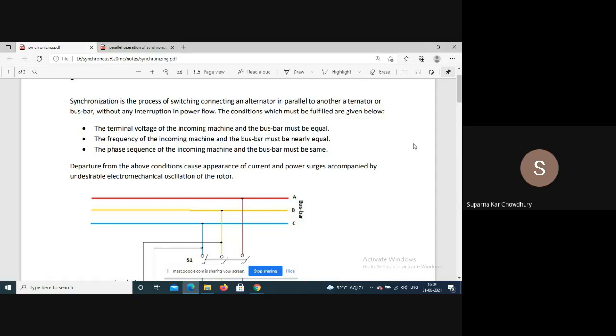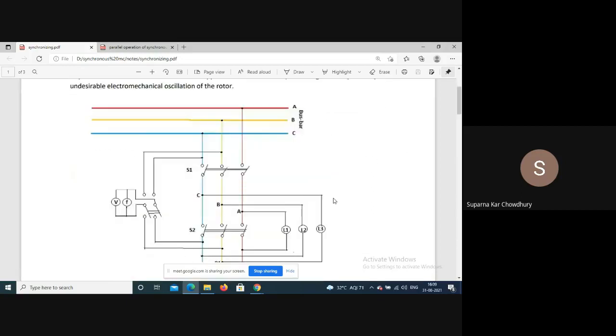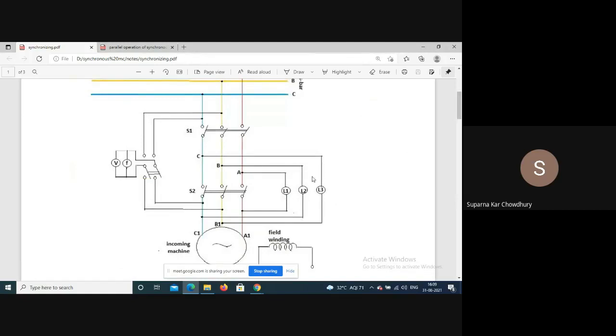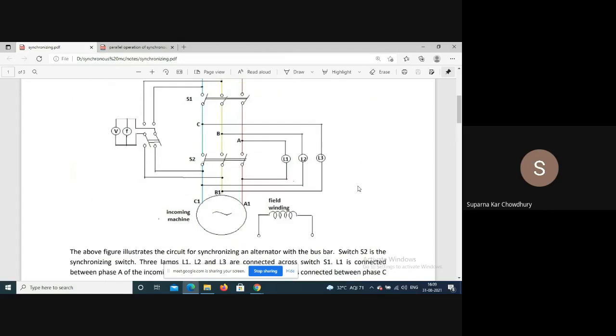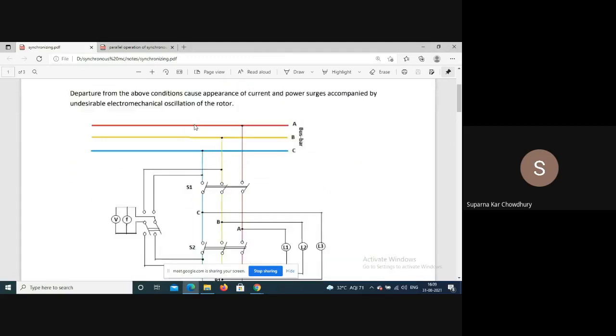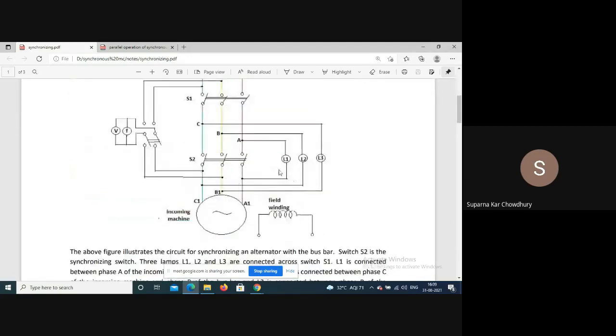We have discussed how this can be assured by a simple method like the two bright, one dark lamp method. However, in the power system, machines are not synchronized by this manual process. There are automatic synchronizing devices, but the conditions we ascertain here are ascertained by the synchronizing device.